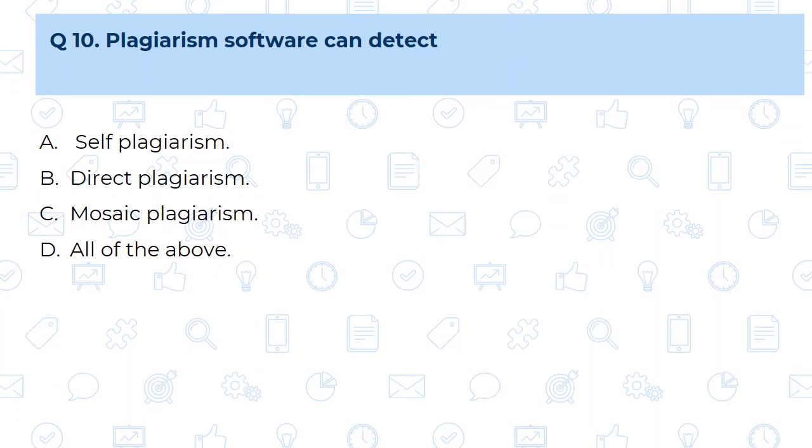Question number 10. Plagiarism software can detect. Now we know this software is going to detect all kinds of plagiarism. And which are the types of plagiarism? There are 4 types of plagiarism: self-plagiarism, direct plagiarism, mosaic plagiarism, and paraphrasing plagiarism. So here 3 plagiarisms are mentioned. So our answer is D, that is all of the above. So here we have solved the 10 questions based on ICT.